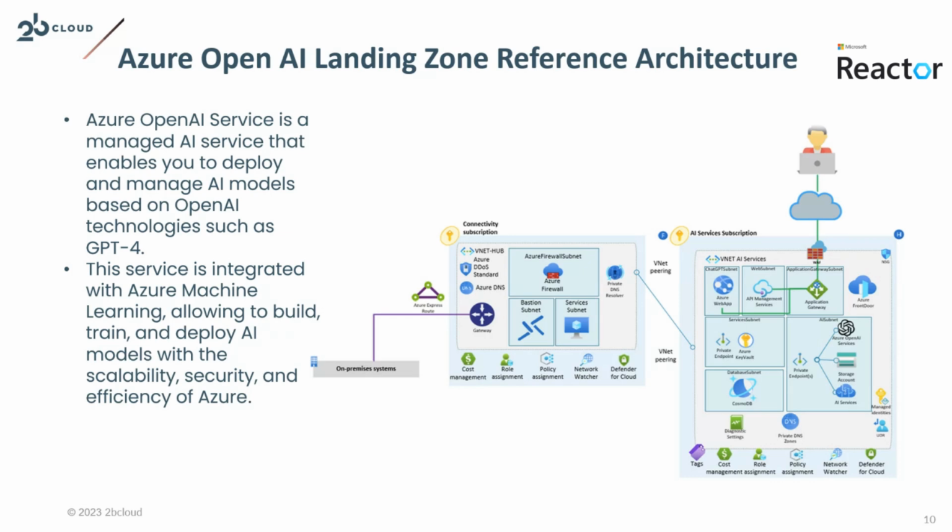This landing zone focuses on several design areas that we saw earlier in the basic landing zone and in the conceptual architecture, where we'll use the connectivity, the network traffic, and the security. This is the main focus that we will use as our landing zone architecture and planned environment. The OpenAI service is a managed service that will enable us to deploy and use the OpenAI technology such as GPT, and it is integrated with Azure Machine Learning, allowing us to build, train, and deploy AI models with the scalability, security, and efficiency of Azure.